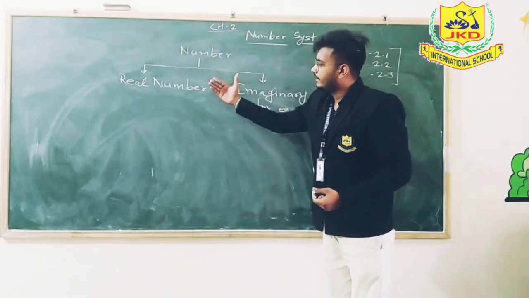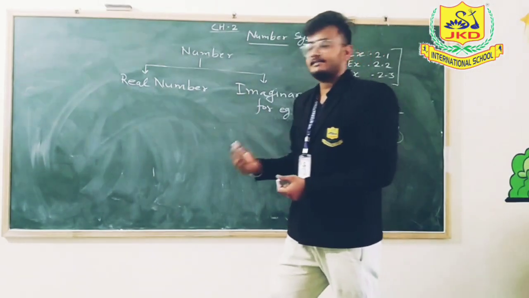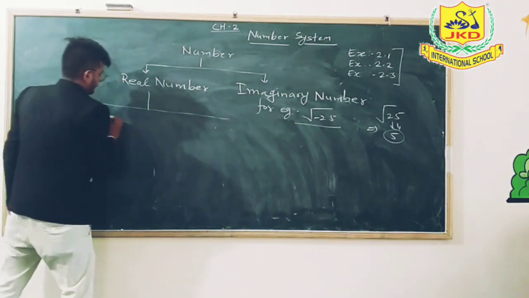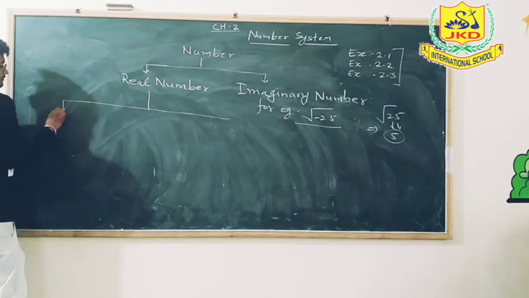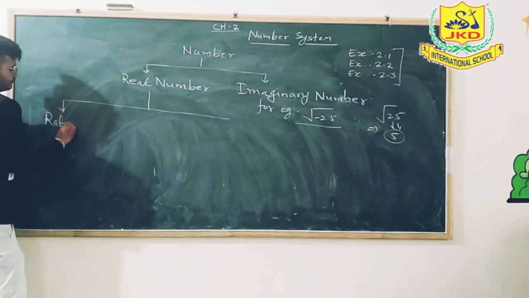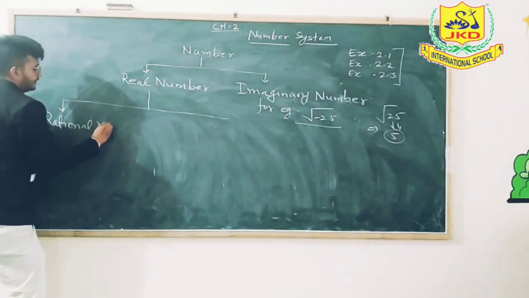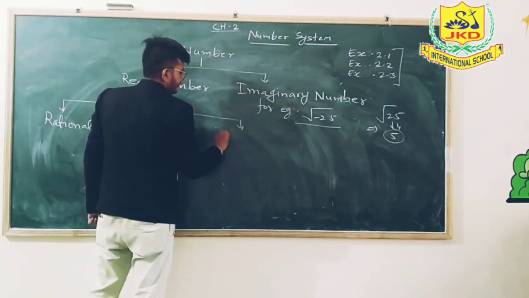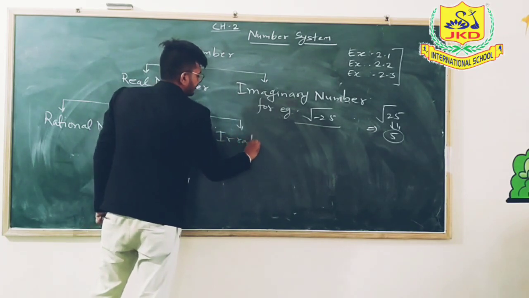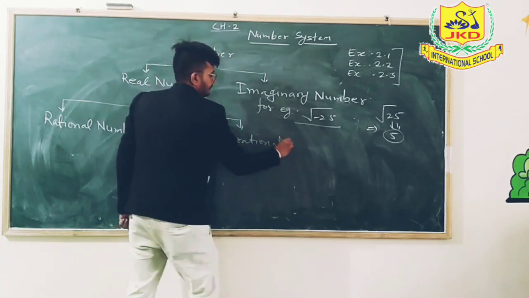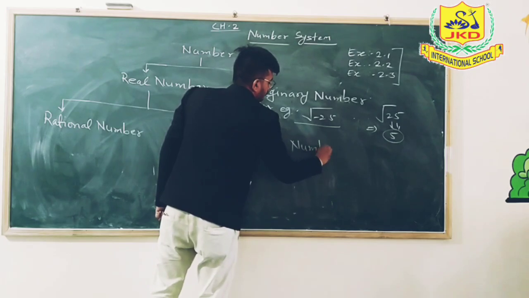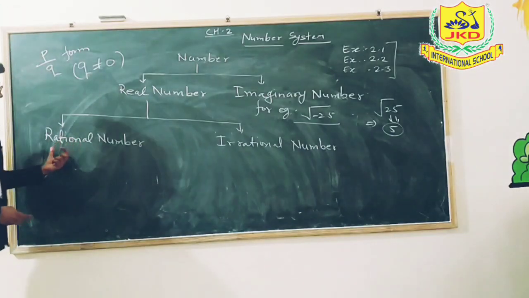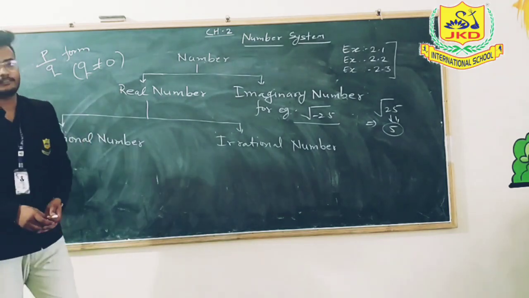Here, further, real number is also classified into two parts, rational number and second one is irrational number. Okay, so in real number we have the parts rational number and irrational number.